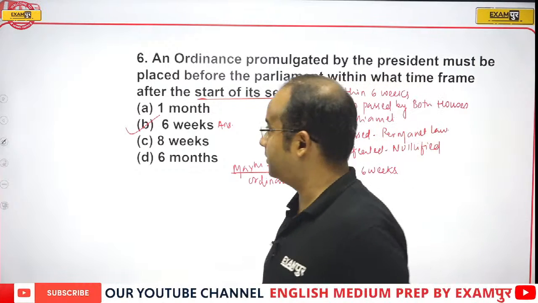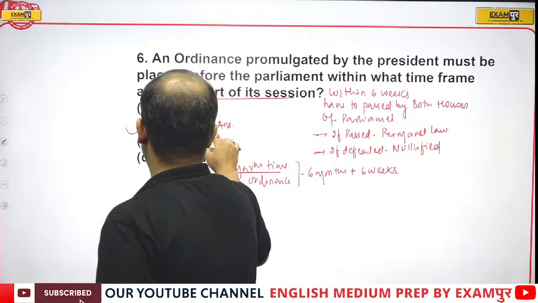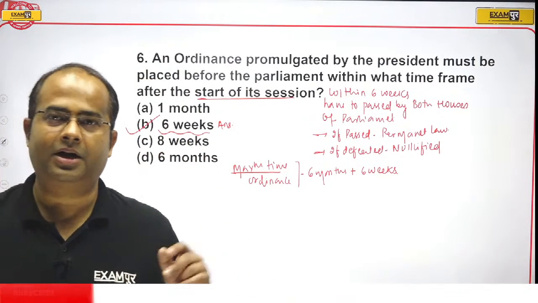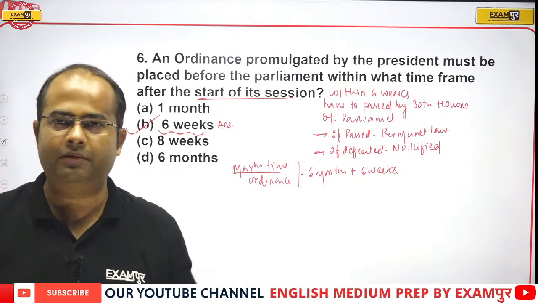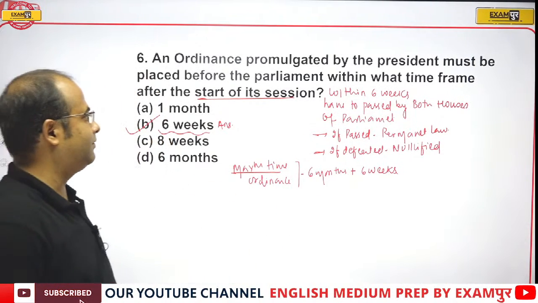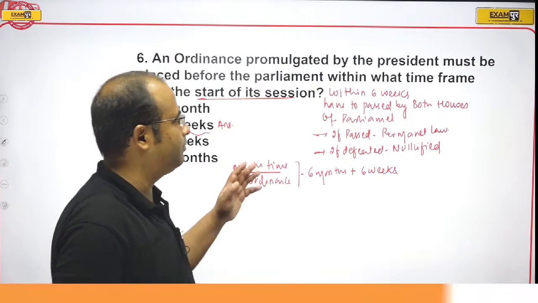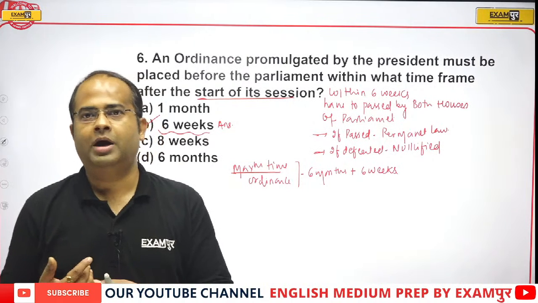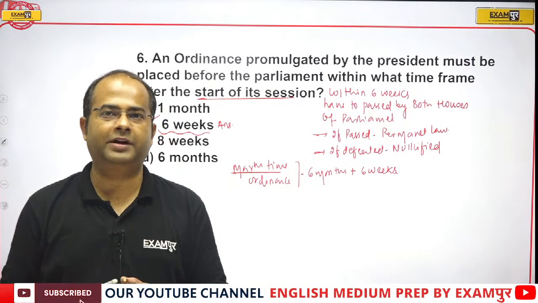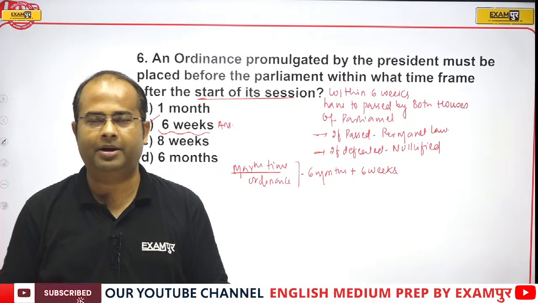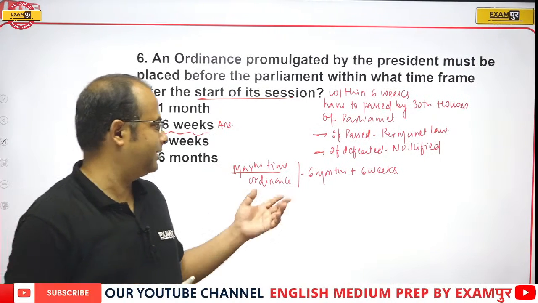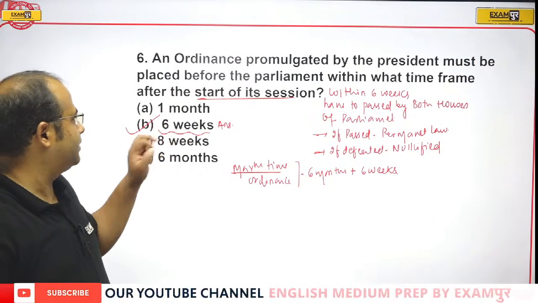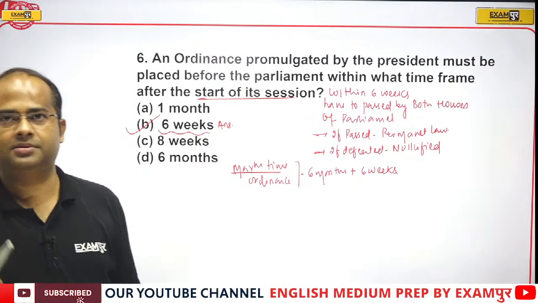So I have to revise from the beginning, definitely, because this type of question you should not commit a mistake on, because these are very standard level questions and we have all discussed them in our previous sessions. So within 6 weeks the ordinance has to be passed by both the houses. If it is passed by both the houses, then it will become a permanent law, and if it is defeated in any house of the state parliament, then it will be nullified, and the maximum time of the ordinance is 6 months plus 6 weeks. So correct answer will be option B, that is 6 weeks.